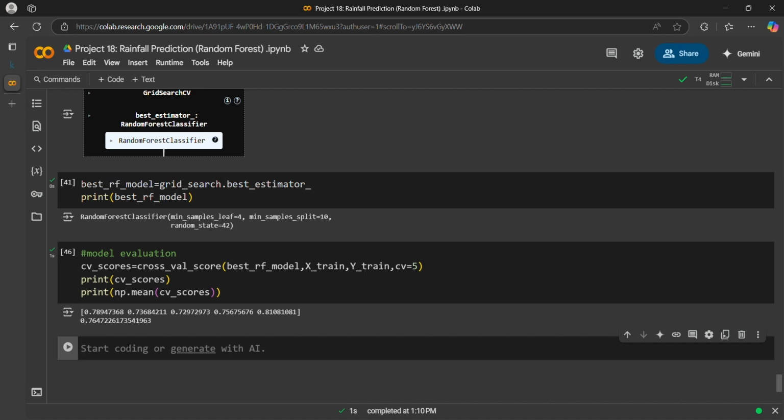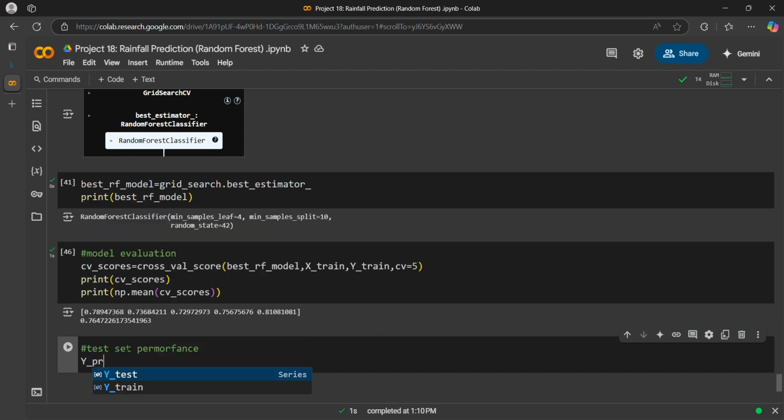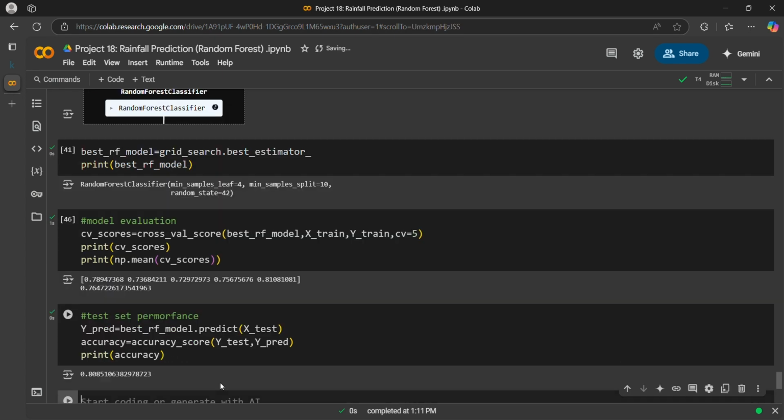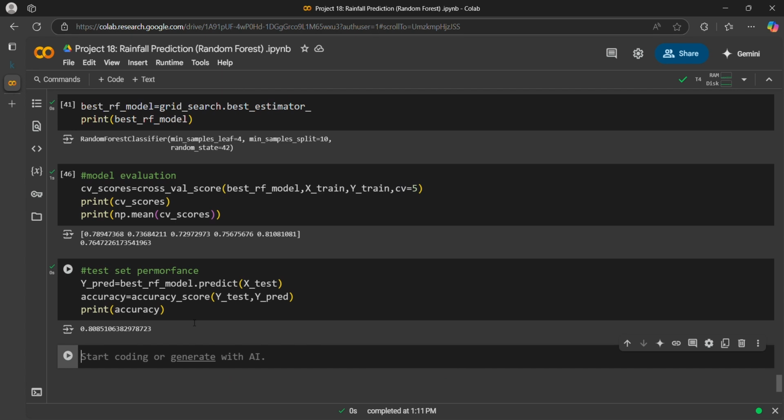Now we will do the same for the test data. Test set performance. y pred is equal to best RF model dot predict X test, accuracy score of y test and y pred. Then I will print the accuracy. Accuracy is coming at 80%. That is good. Now we will do prediction on unknown data.